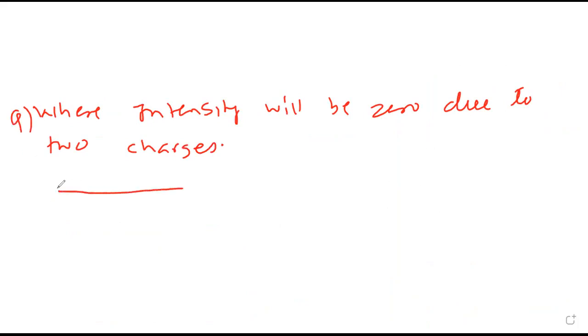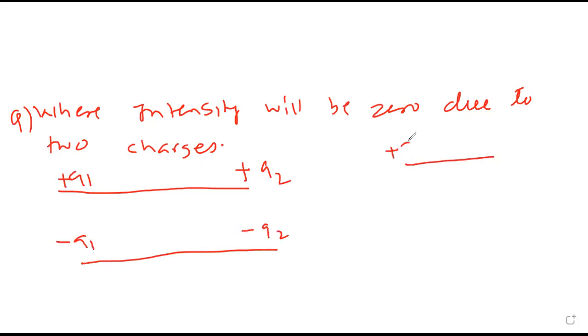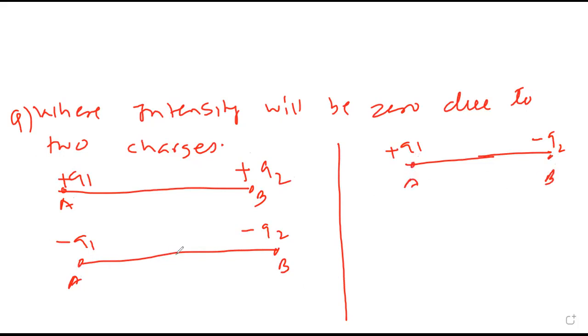Where will it be 0 if both charges are positive, or both are negative, or one positive and one negative? Where is the intensity 0? Any clue? When there are two like charges, both positive, both negative, or one positive, one negative. So in all the 3 cases I want the answer.